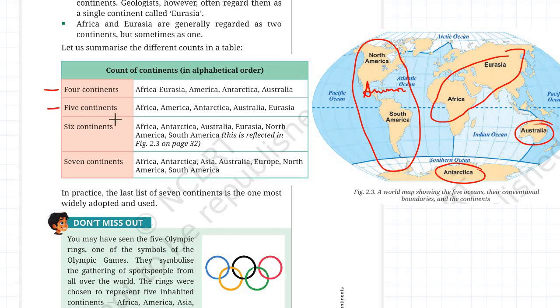Or we can consider 5 continents where we separate Africa and then America, Eurasia, Australia and Antarctica. Next we can consider 6 continents if we break this part. Okay, and then we can even consider 7 continents. How? See Eurasia. If we consider both Asia over here and Europe over here, then we will have a total of 7 continents. So remember this also, students.